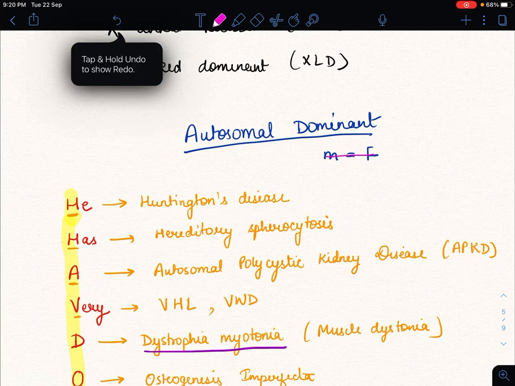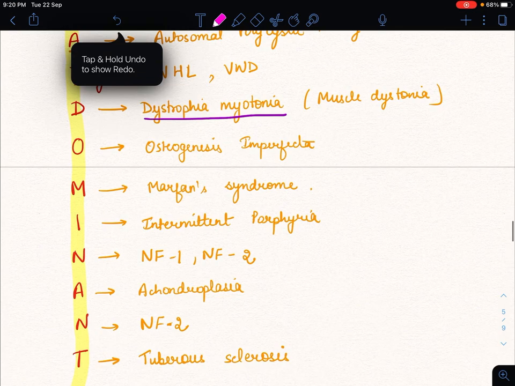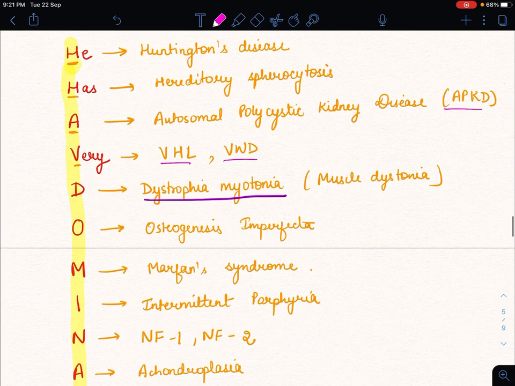And then our trick is: he has a very dominant father. In this, H for Huntington's disease, H for hereditary spherocytosis, A for autosomal dominant polycystic kidney disease, V for von Hippel-Lindau disease and von Willebrand disease, D for dystrophia myotonica, muscle dystonia.